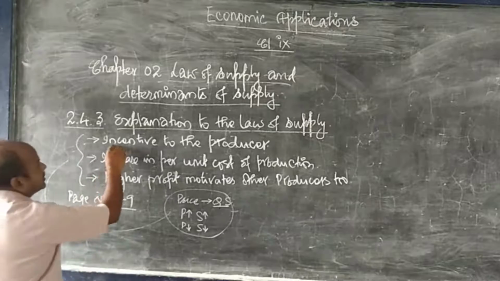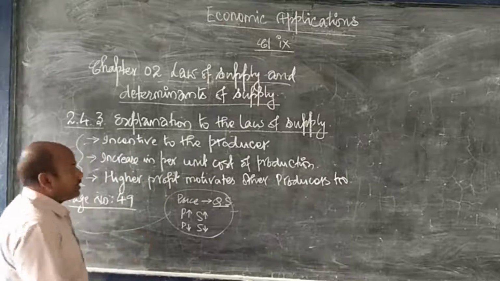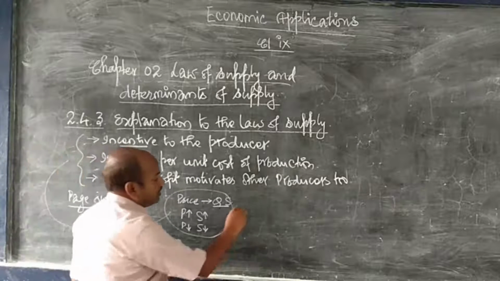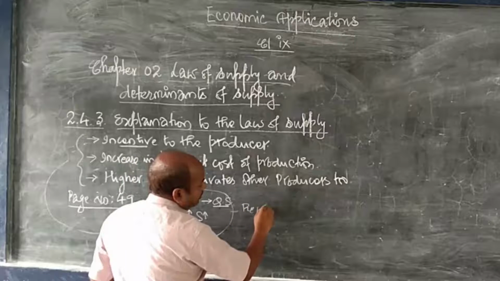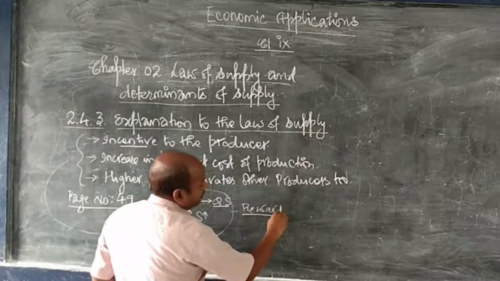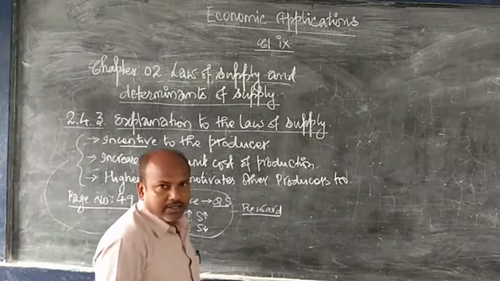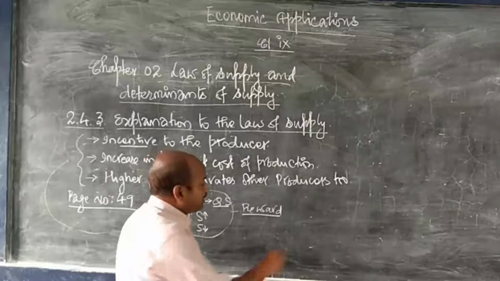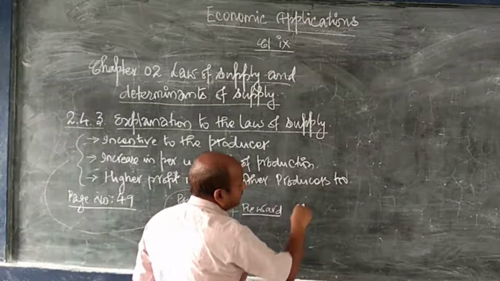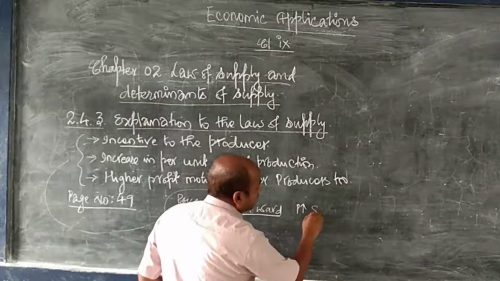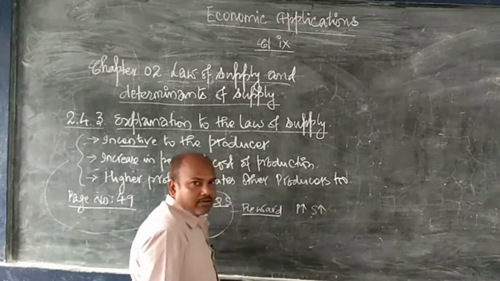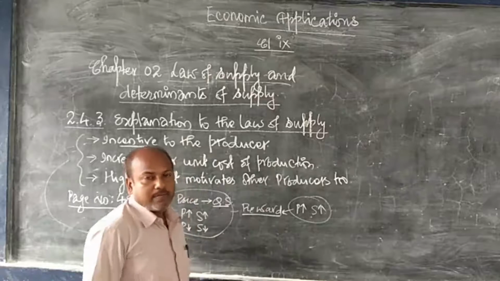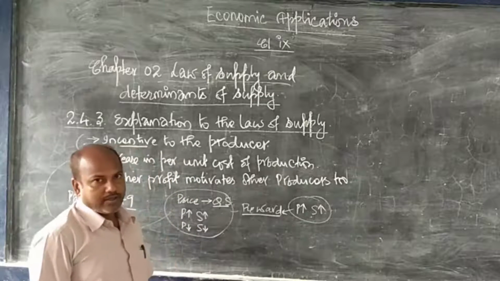The first reason is incentive to the producer. Incentive means reward. That means a producer will be rewarded if the price is high. If the price is high, he will try to supply more and more for a reward, for his incentive.